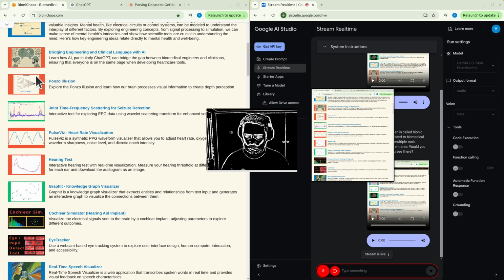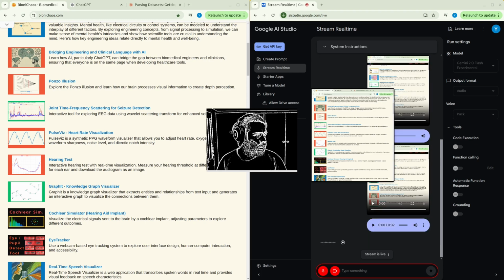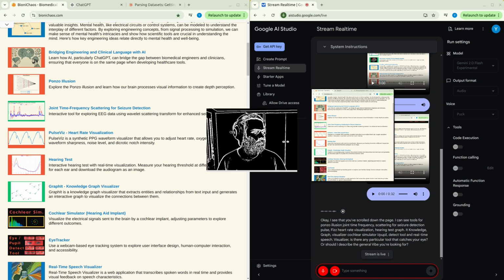No, just a general vibe for now. I scroll down the page if you can just tell me what you see. Okay, I see that you've scrolled down the page. I can see tools for Ponzo illusion, joint time frequency scattering for seizure detection, Pulse Viz, heart rate visualization, hearing test, Graphit, knowledge graph visualizer, Cochlear Simulator, eye/pupil detect tool, and the real-time